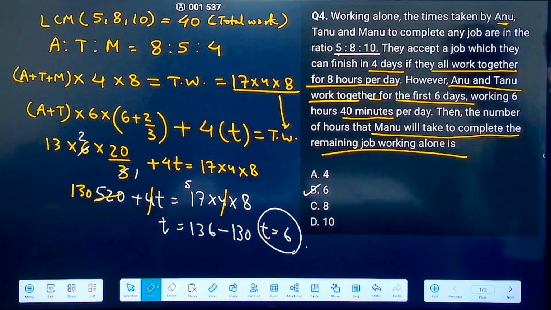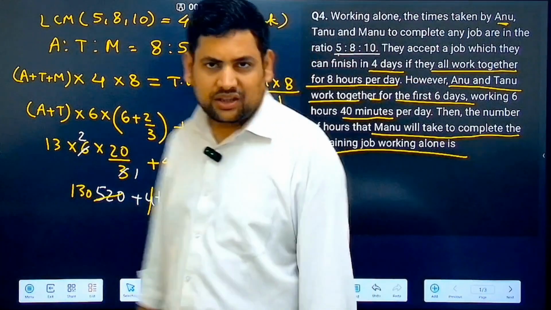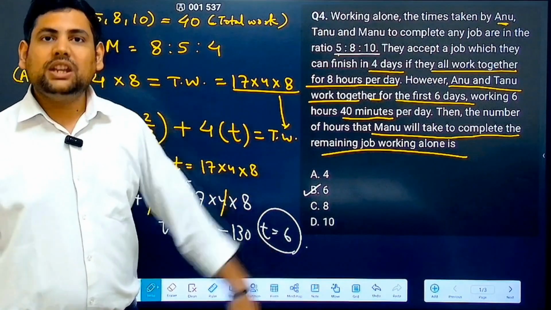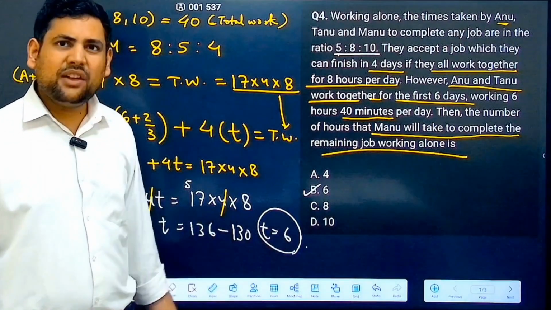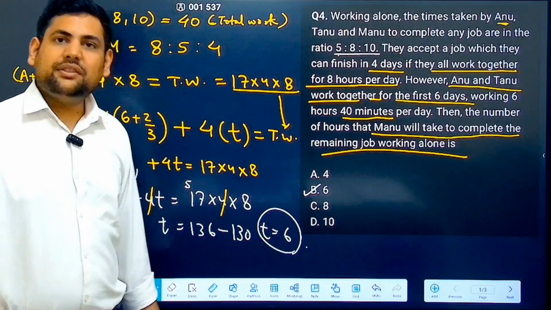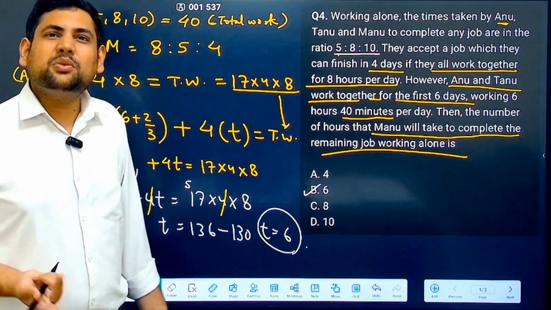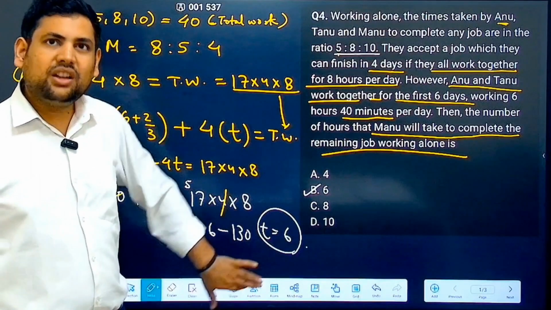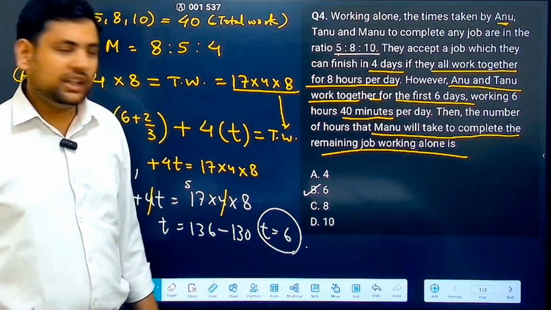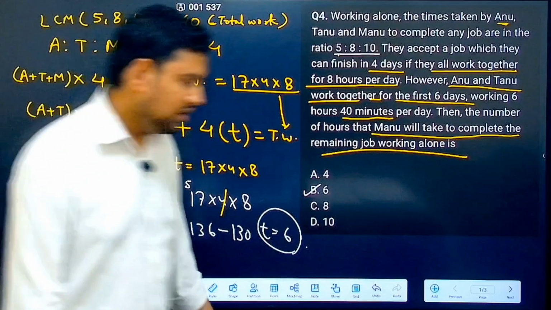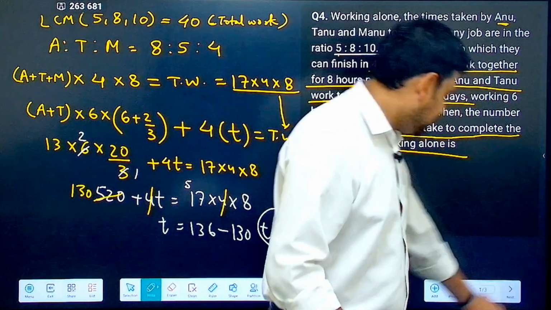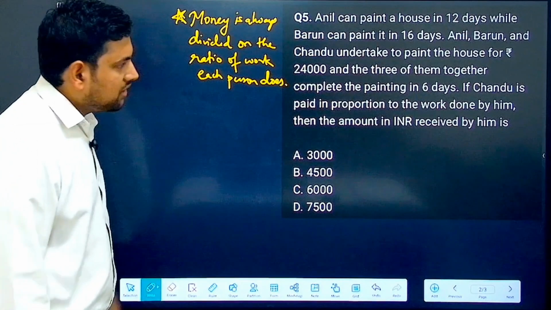Understood? Simple. I have not taken days, nothing, because as you can see here, if it really required many days, then the answer would have been something like 72. Then 72 hours is essentially 3 days of continuous work. But here of course it has to come less than a day. That is why you get the direct answer, T is equal to 6. Understood? Okay, next.